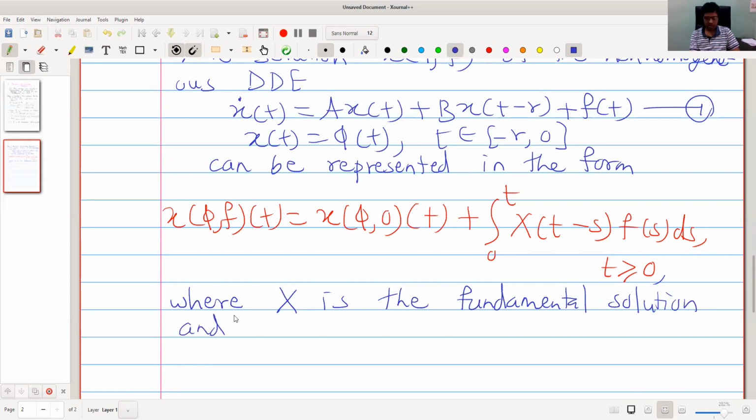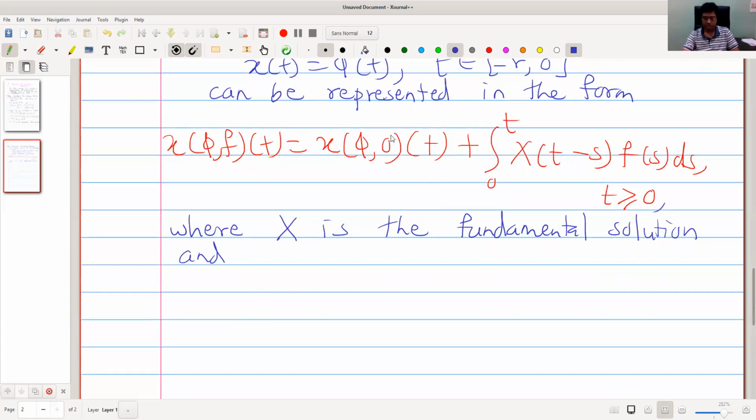And this first term, formula is very similar to that of variation of constants of ODE case. Of course, this representation is not that much simpler. This x of phi 0 t means solution of homogeneous part.